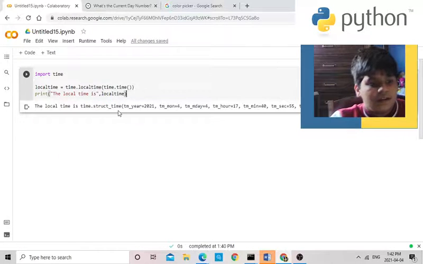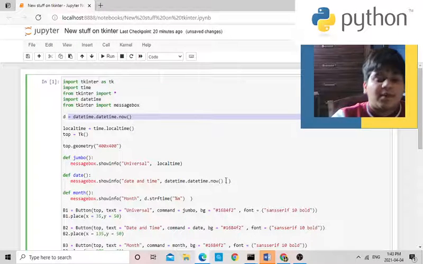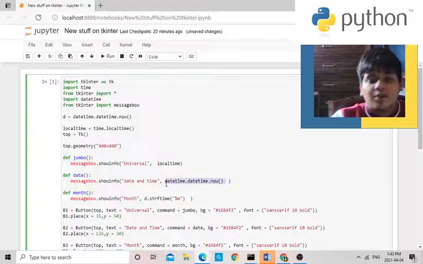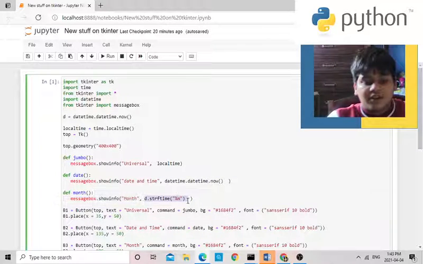Here I just printed local time because it's the name of the variable. I could also print d here, and it still works. This is how I'm printing everything. And month is already a function from time, so I can just print that. Do you understand now? If you do, that's good.